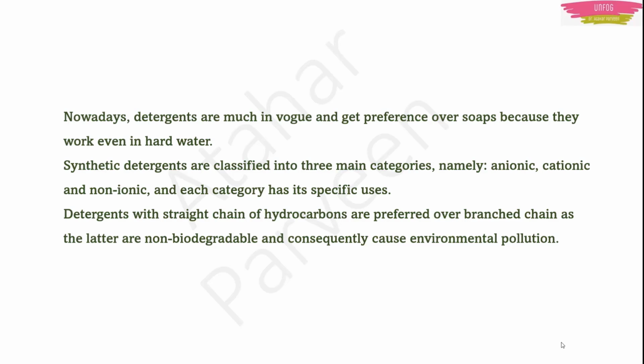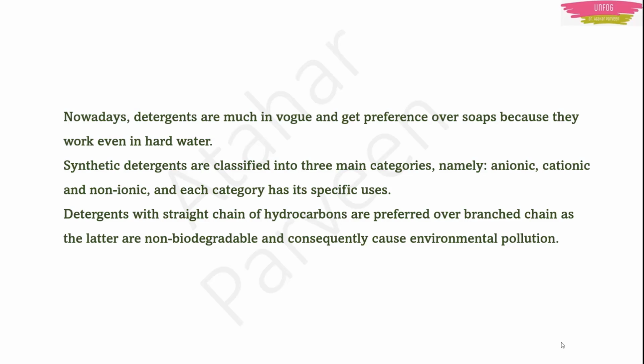Now detergents, as I told you, are made of alkyl groups. Detergents can be made with a straight chain of hydrocarbons or with a branched chain, but those made with a straight chain are preferred.